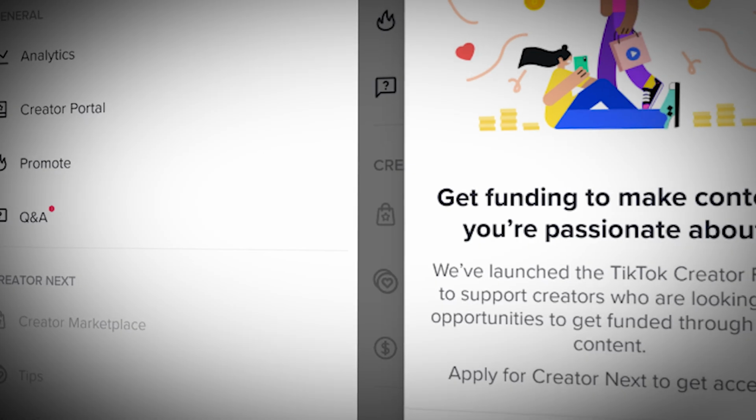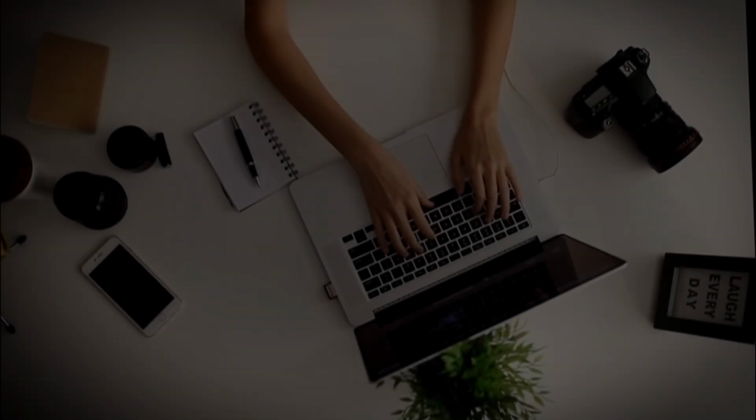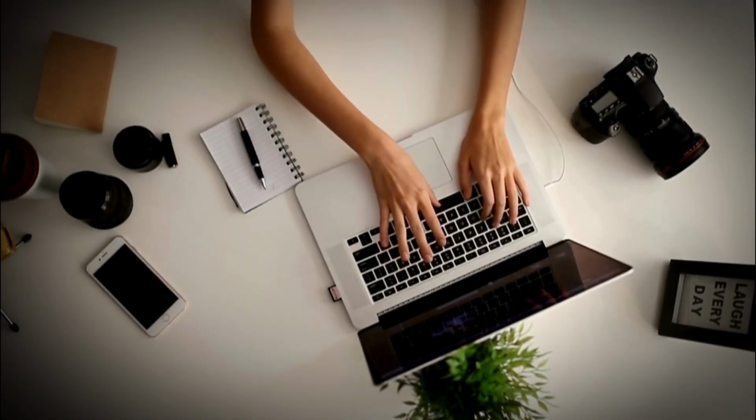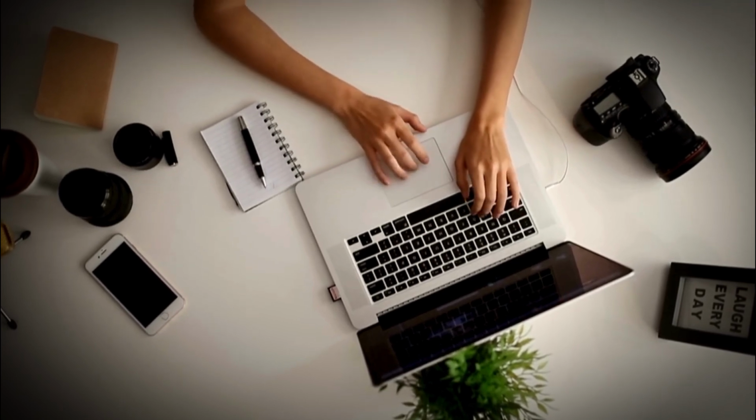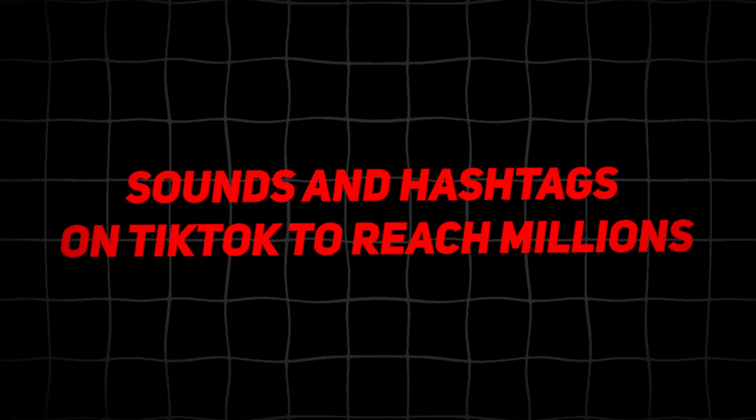TikTok. Another is the Creator Fund, which pays money based on your views and engagement. Here are some platform-specific tips, especially if you also create on TikTok, although some of them can be applied everywhere. Use trending challenges, sounds and hashtags on TikTok to reach millions. Catch the trend, get more eyeballs on your content.